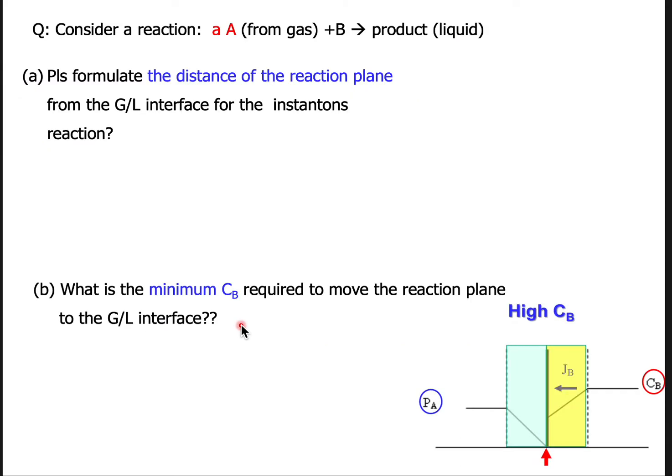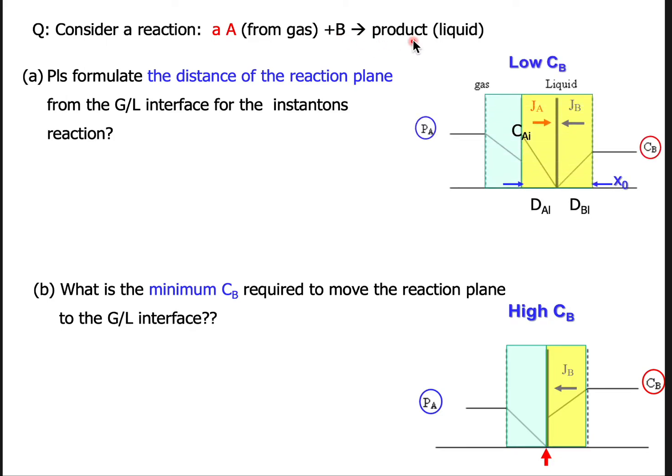Okay, so let's give some examples here. If we consider a reaction where gas A reacts with liquid B and we generate product R, this belongs to an instantaneous reaction, because the figure I provided to you is a typical instantaneous reaction.